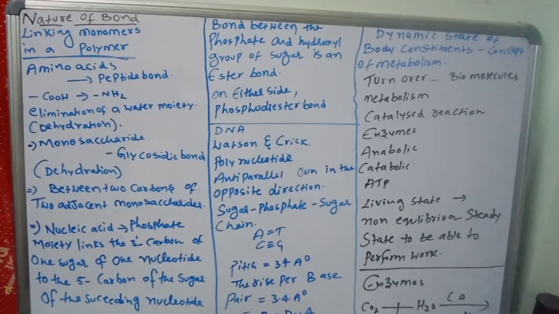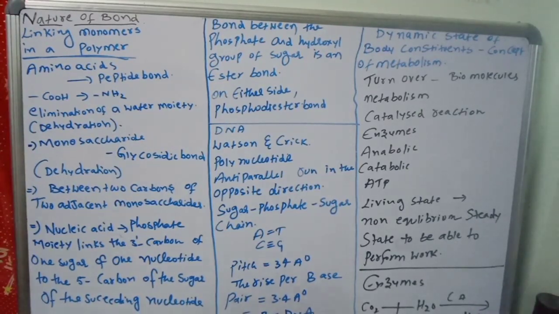Bonds are very helpful to form the macromolecules, you know very well that. Because the macromolecules are most important for our life. That's why we call them biomolecules: macromolecules and micromolecules. So first, how are these macromolecules joined together? The nature of the bond linking monomers in a polymer. Macromolecules are nothing but polymers of monomers. That is what we are going to discuss now in this video. Observe very carefully, each and every concept is important.